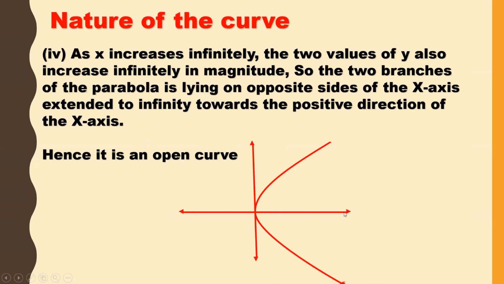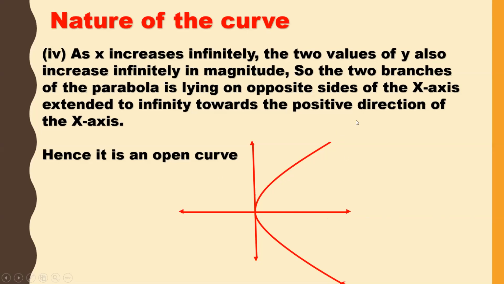Now let us see once again. As x increases infinitely, that means the x value is this one, right? If this value is increasing right hand side, the two values of y also increases infinitely in magnitude. That means if x increases, the magnitude of y on this curve also increases.